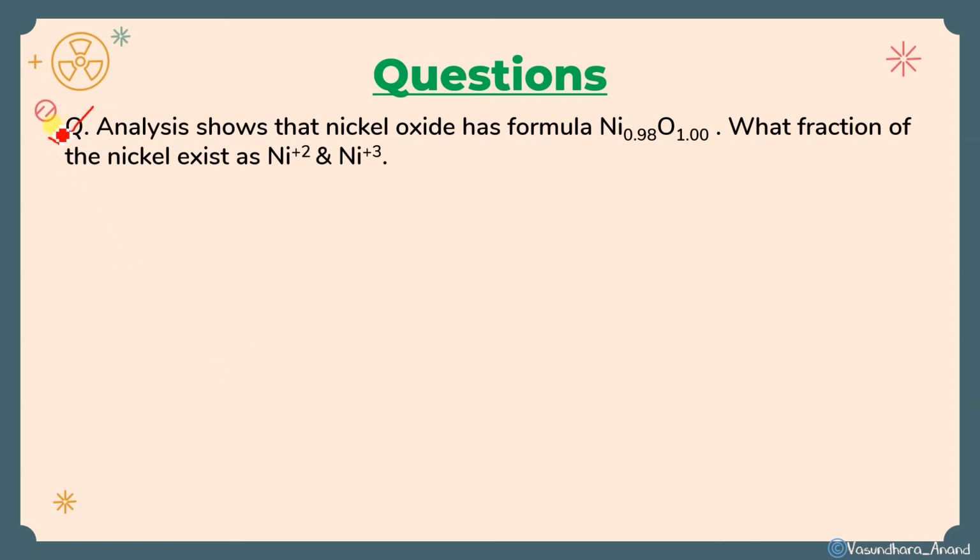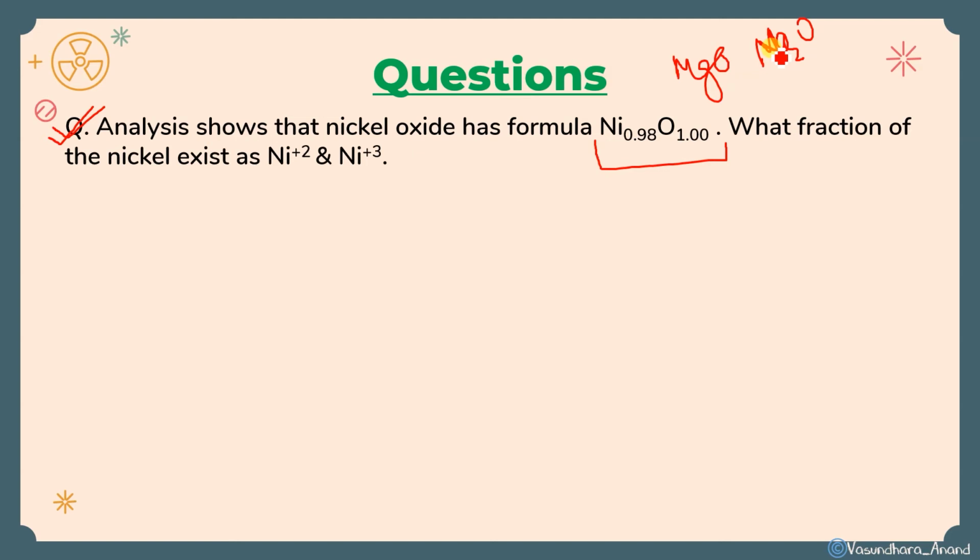Okay. Analysis shows that nickel oxide has the formula Ni 0.98 and oxygen 1. Okay. Now look here, we give the formula, like magnesium oxide we give the formula MgO, isn't it? Like sodium oxide we say Na2O, sorry, Na2O, not O3. Yes or no? Clear? Similarly, here it is NiO.